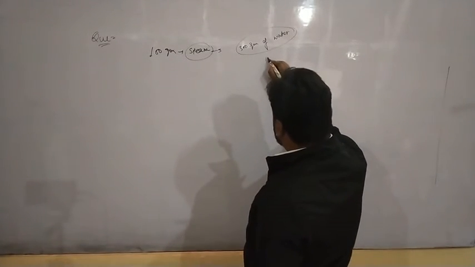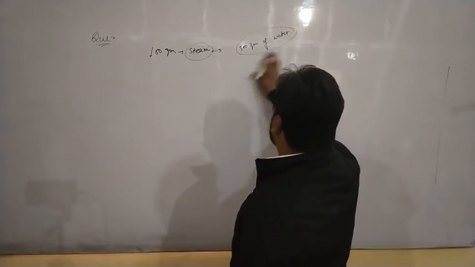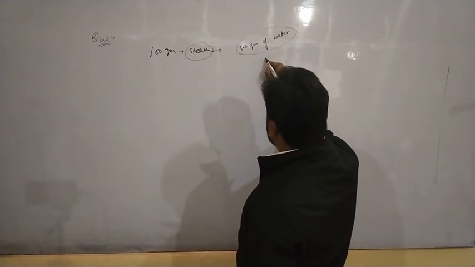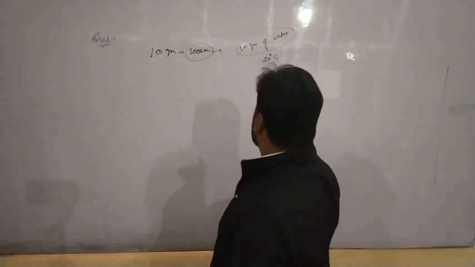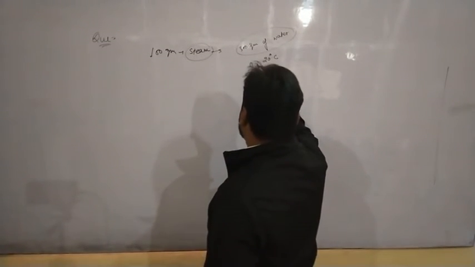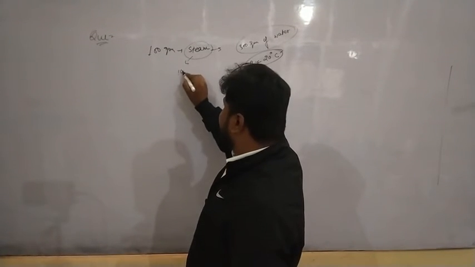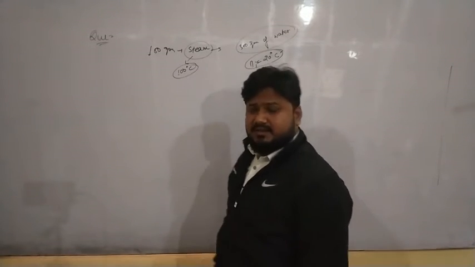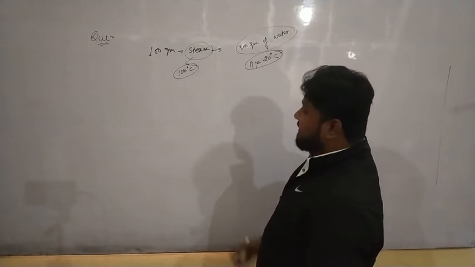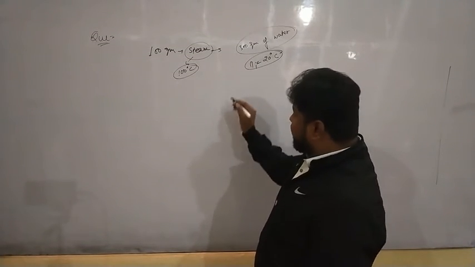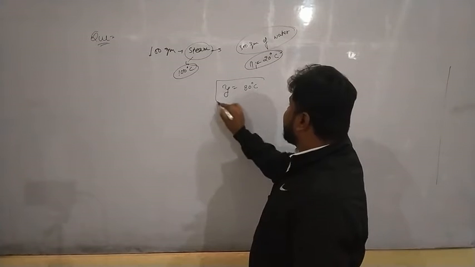The temperature of the water is 20 degrees Celsius and the temperature of steam is, let us take, 100 degrees Celsius, right? When both are mixed, the final temperature of the mixture will become, let us take, 80 degrees Celsius.